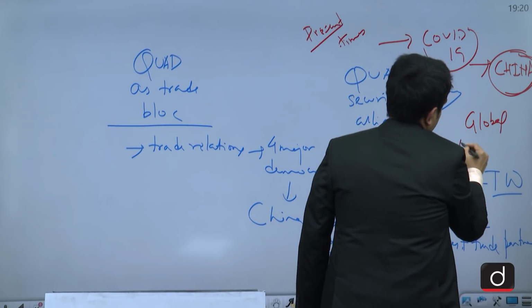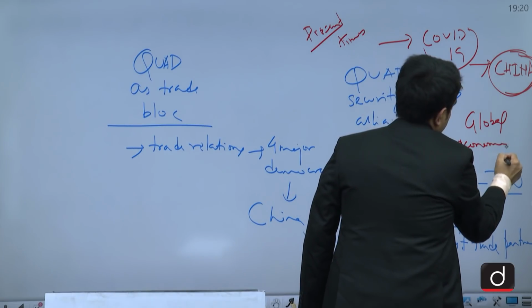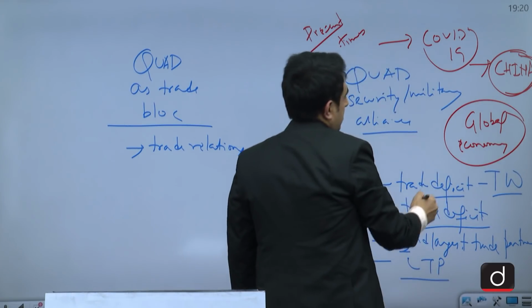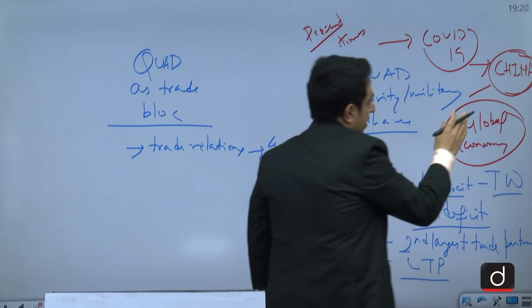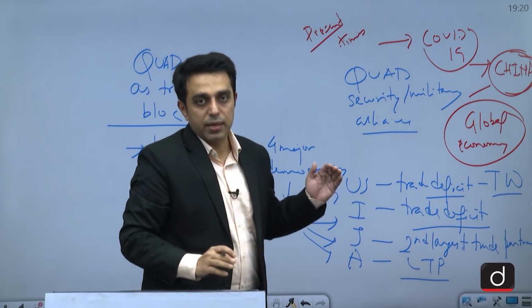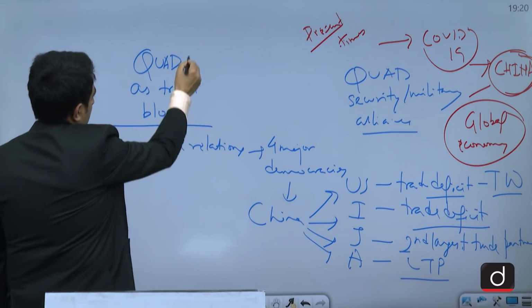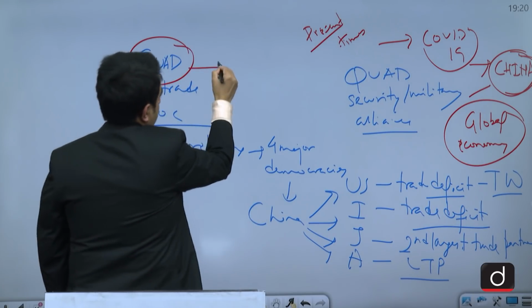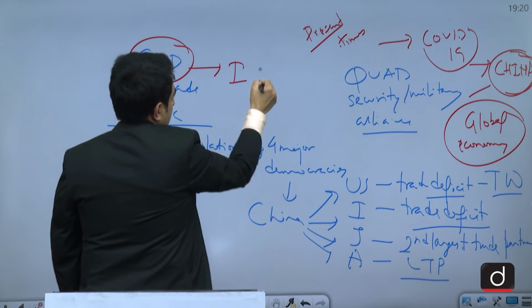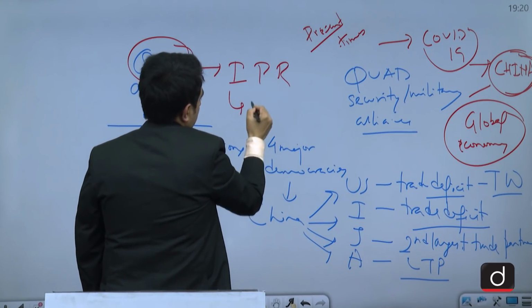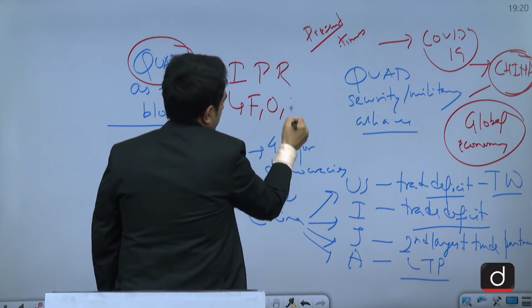So one thing has come into sharp focus, that is the entire world's dependence on China, because all the global supply chains are passing through China. So that is why a grouping like Quad wants an Indo-Pacific region to be free, open and prosperous.